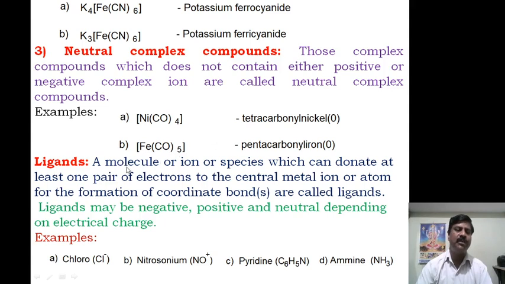Now next we come to ligands. The definition of ligands is most important.